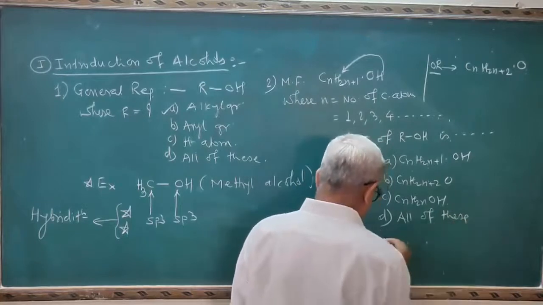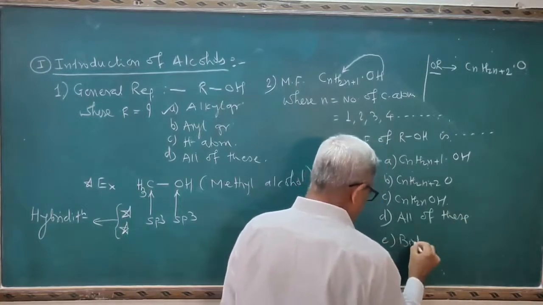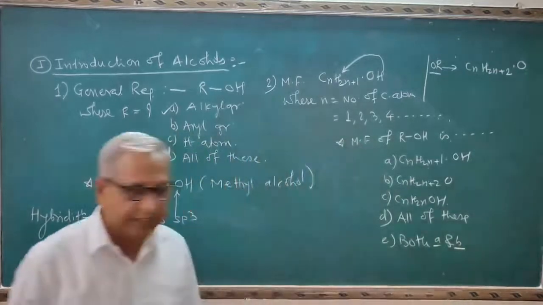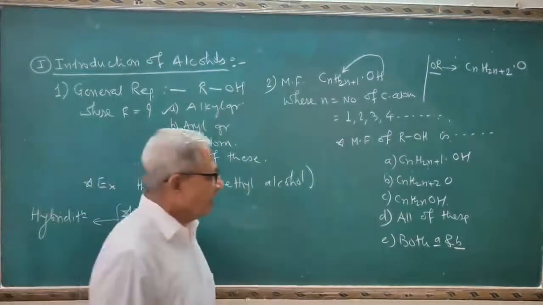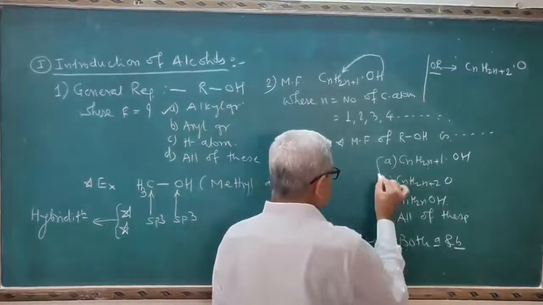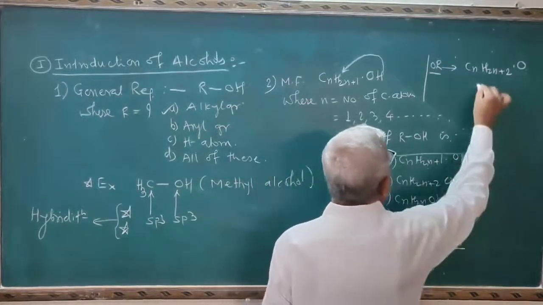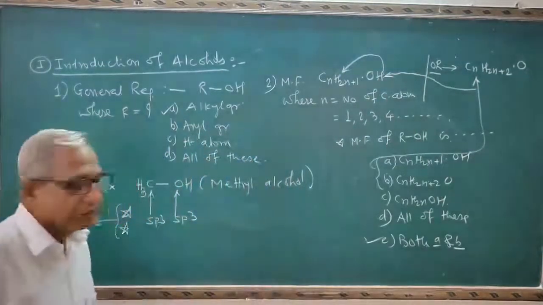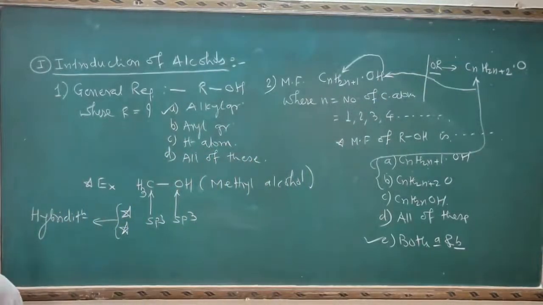And option E, both A and B. So 5 options are given here. The correct answer is both A and B, because these two molecular formulas are represented here. So these are the two important questions on the molecular formula.